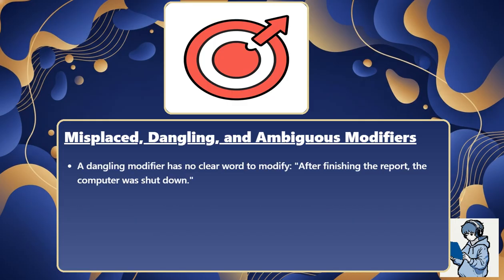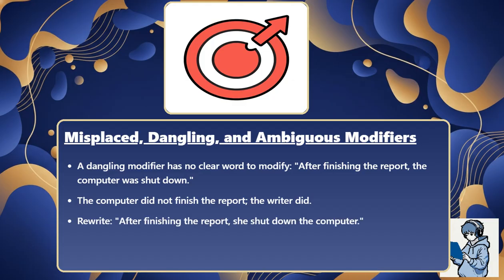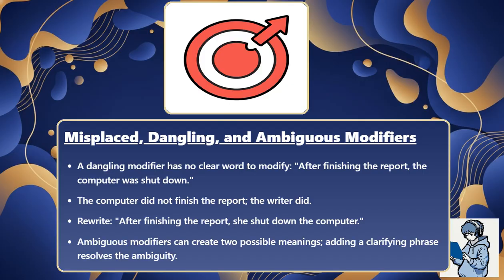A dangling modifier has no clear word to modify. "After finishing the report, the computer was shut down." The computer did not finish the report, the writer did. Rewrite: after finishing the report, she shut down the computer. Ambiguous modifiers can create two possible meanings. Adding a clarifying phrase resolves the ambiguity.